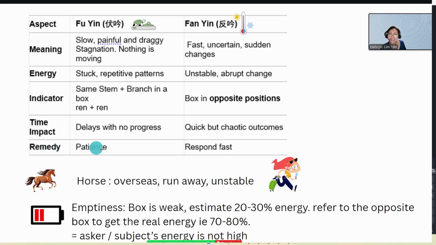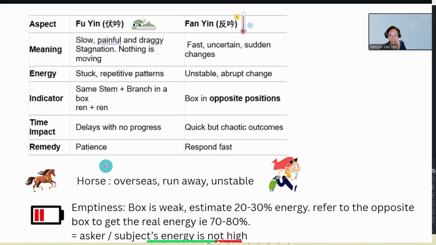The next thing is time impact. For a Fu Yin chart, there is always delay and no progress. Because of all this delay, one of the solutions to consider is to be patient and wait.